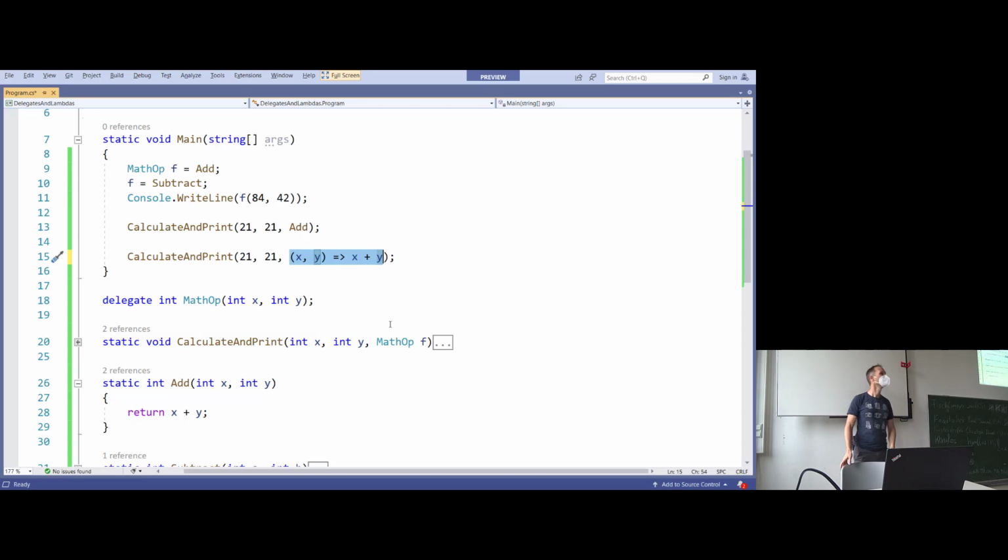You had a question? No question? Yeah. In terms of readability, this is not optimal, no? Why? Because if you have big code between the declaration of the delegate and the declaration of the function, as a developer, if you really want to understand it, you have to look it up again. I mean, not in our case, but if it was a more complicated method and more complicated lambda.